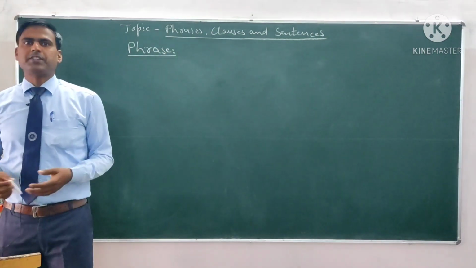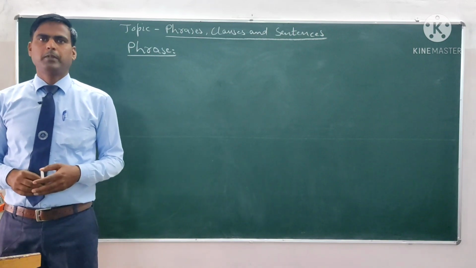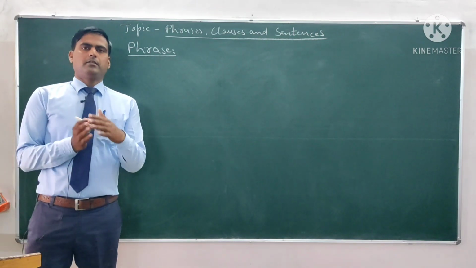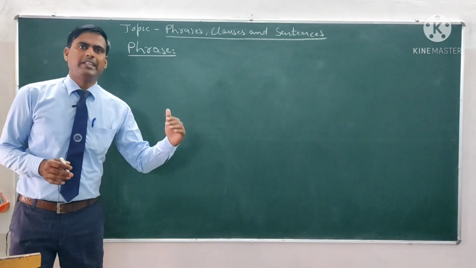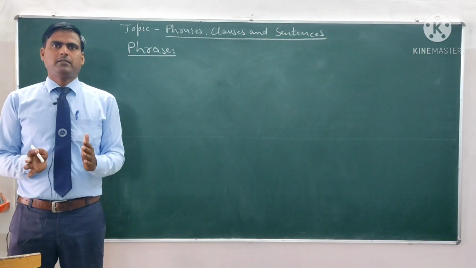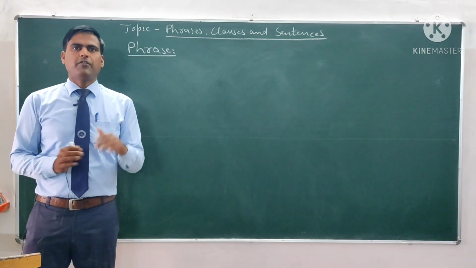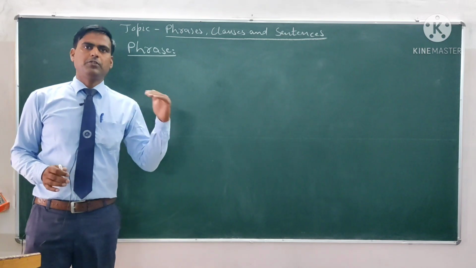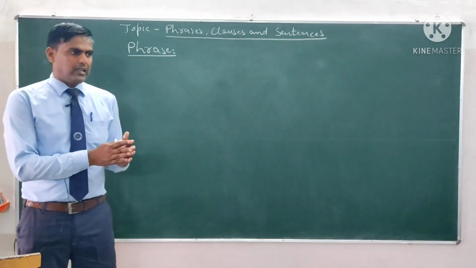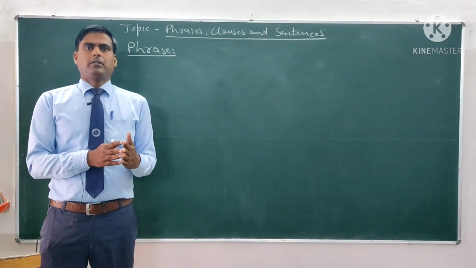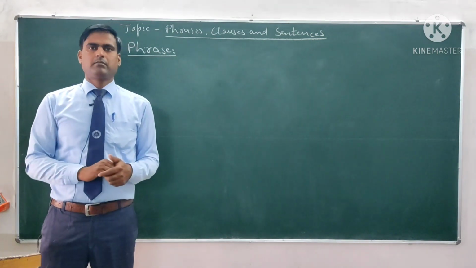A phrase is a part of a sentence which gives us a sense but not complete sense.